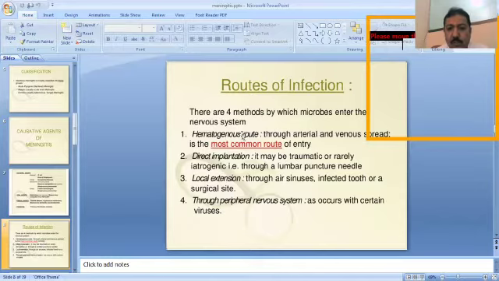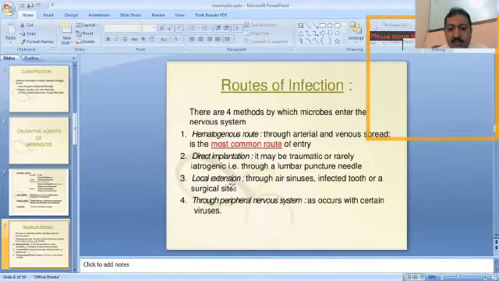Hematogenous route: this means that the infectious agents travel through the blood vessels, enter the central nervous system, and infect the meninges. Direct implantation: the infectious agent can be directly implanted at the site of the meninges, in cases of traumatic injury, punch biopsies, and needle penetrations. So these are the routes by which agents directly involve the meninges.